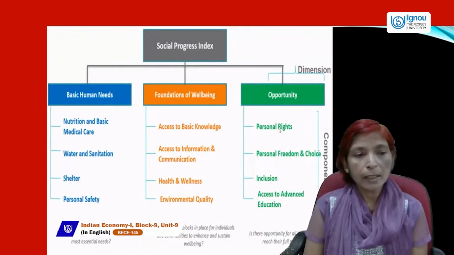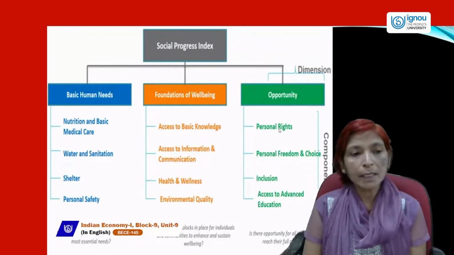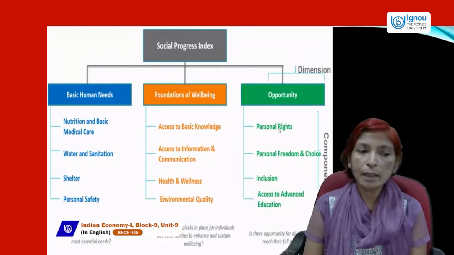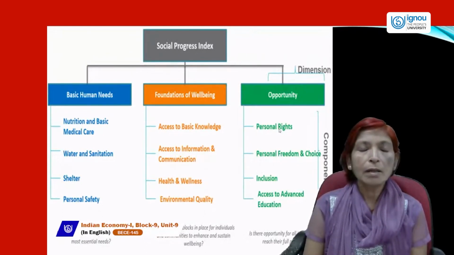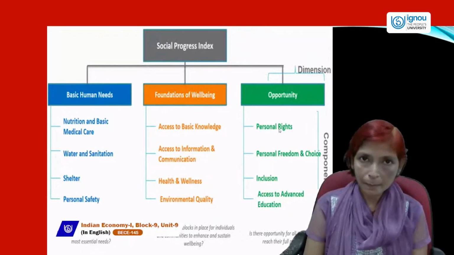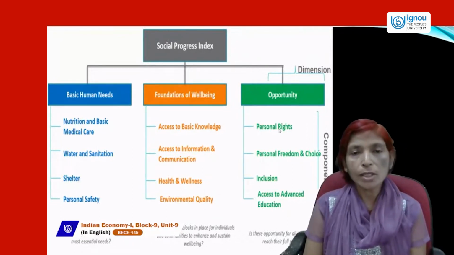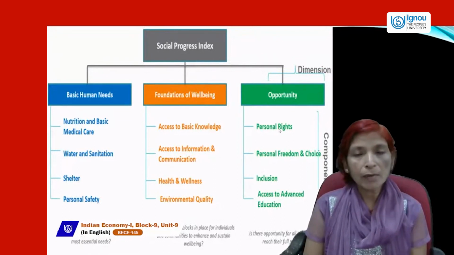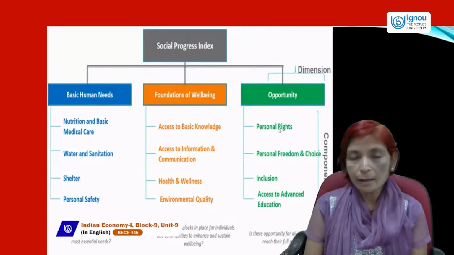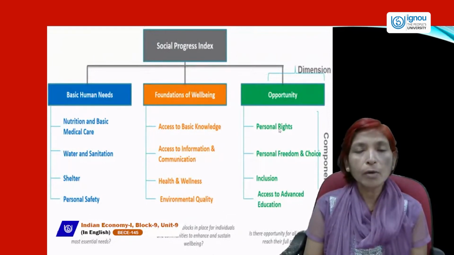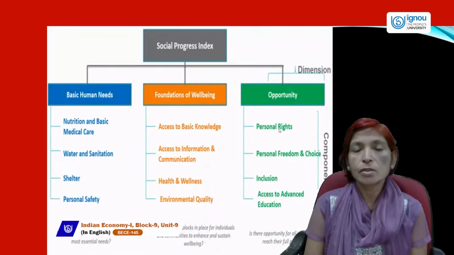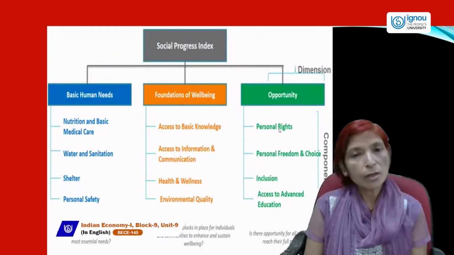In basic human needs, nutrition and basic medical care, water and sanitation, shelter, personal safety, these are our basic human needs like food, clothes, shelter, education, health, sanitation. These are our basic requirements. And if a person is not getting these basic requirements which are necessary for survival, it means their index will be lower. And second is foundation of well-being.